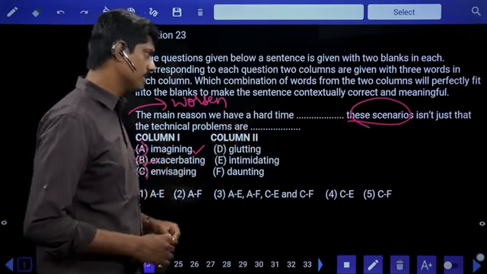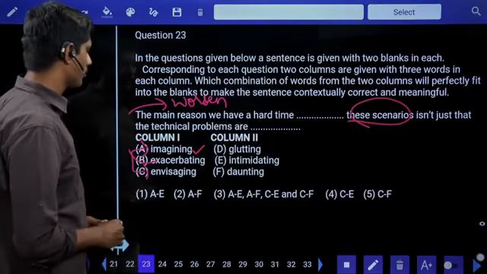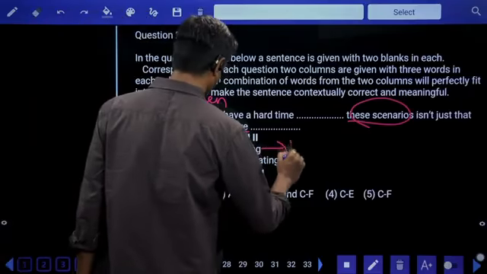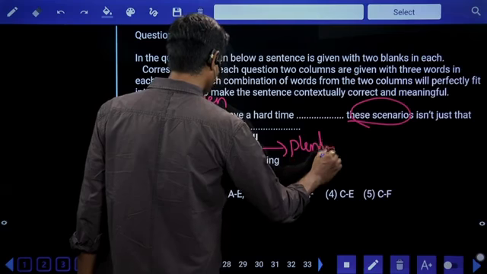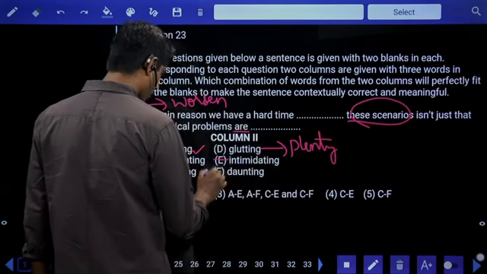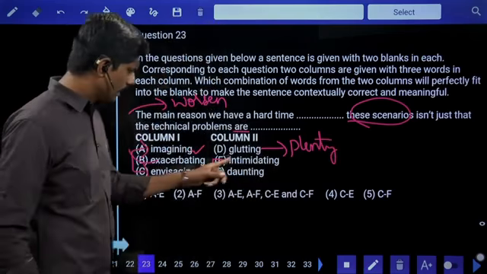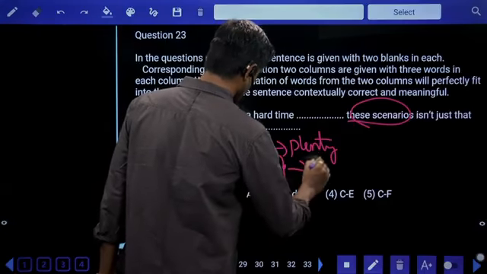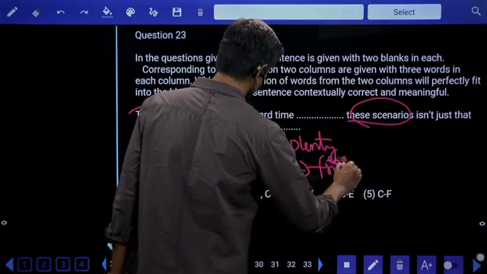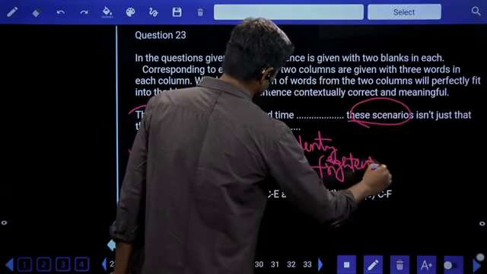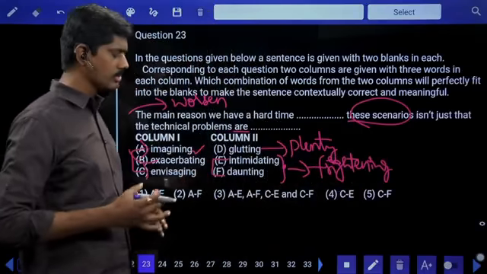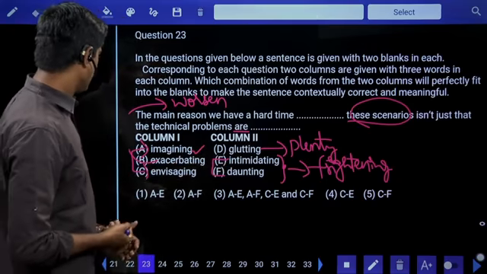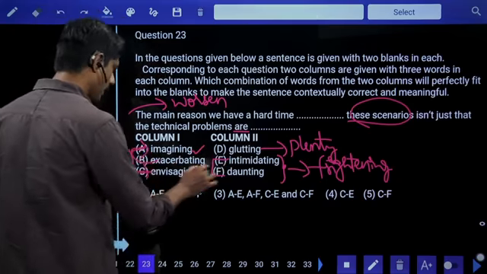A hard time these scenarios isn't just the technical problems are dash. Technical problems are glutting. Glutting means plenty, overflowing. Intimidating, daunting. Intimidating, daunting is like frightening, making us afraid. The problems are making us afraid. That is called intimidating, daunting. So I would say AC and EF.